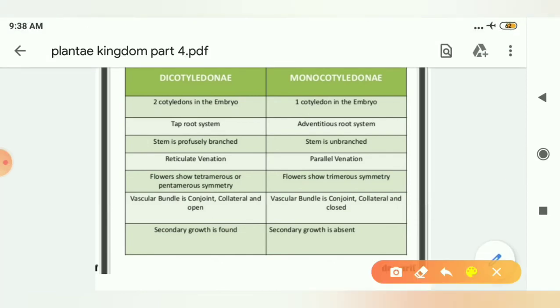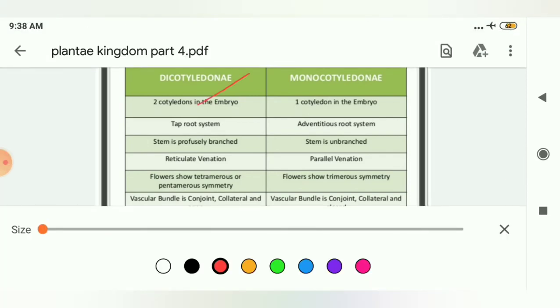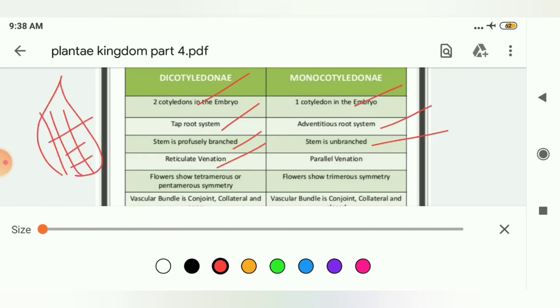As the name suggests, di means two cotyledons and mono means one cotyledon. Dicotyledons have a taproot system, whereas monocotyledons have an adventitious root system. In dicotyledons, the stem is profusely branched, whereas in monocotyledons, stems are unbranched. In dicots, reticulate venation is there. Reticulate means network like, whereas in monocotyledons, parallel venation is there.